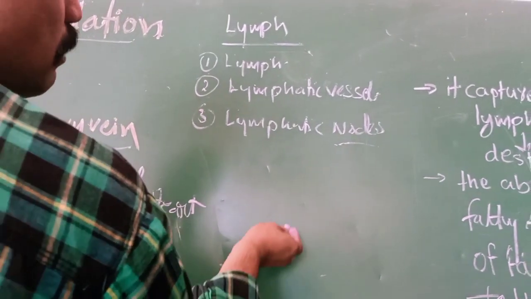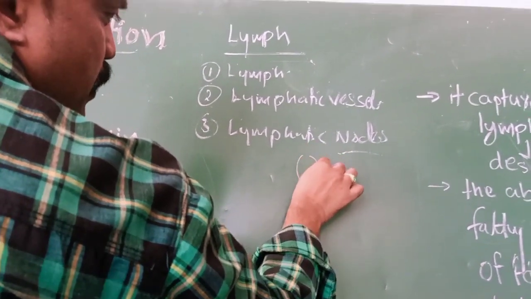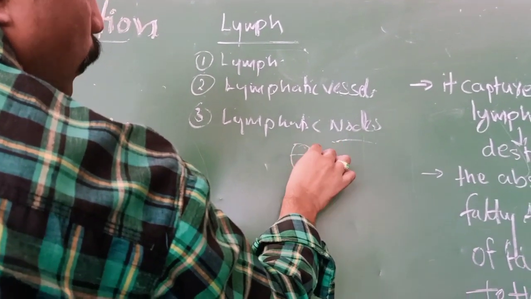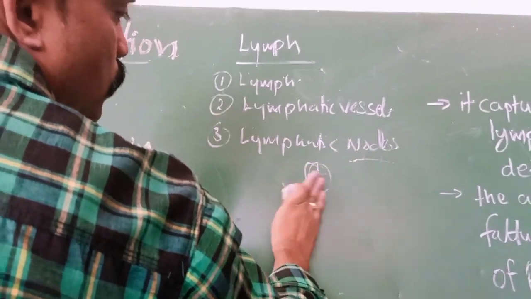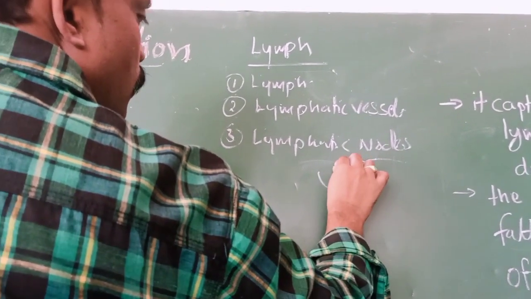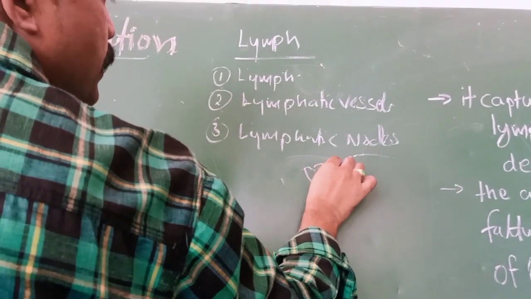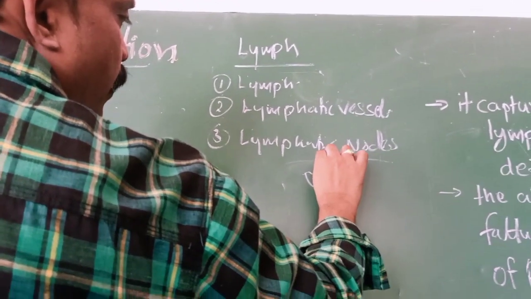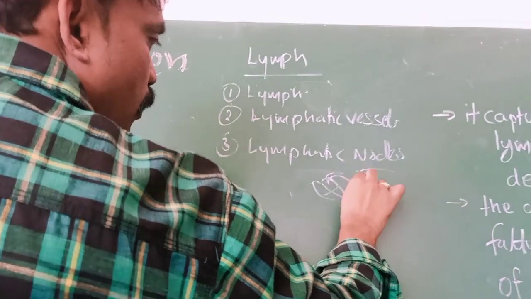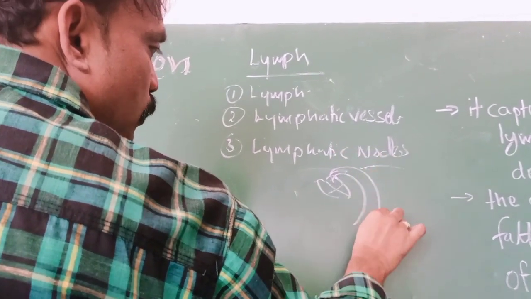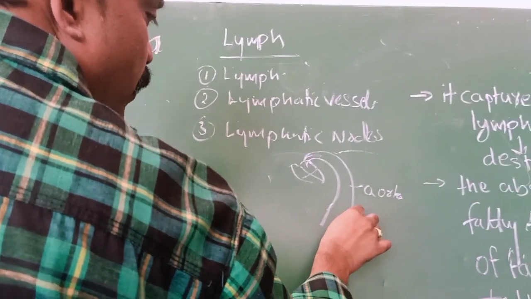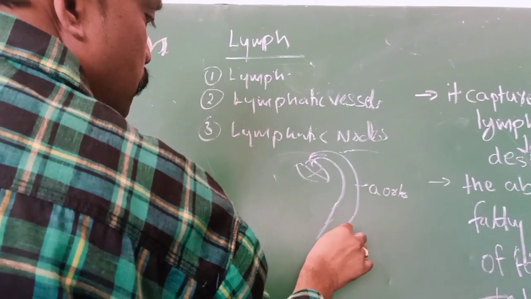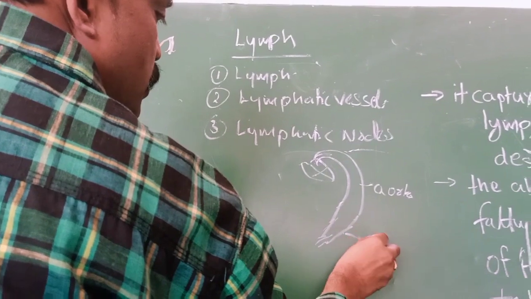In the lymphatic system, for example, this is the heart. Heart example only. The heart is divided into 4 chambers. On the red side, the biggest blood vessel is the aorta. The aorta is divided into small branches, arteries.